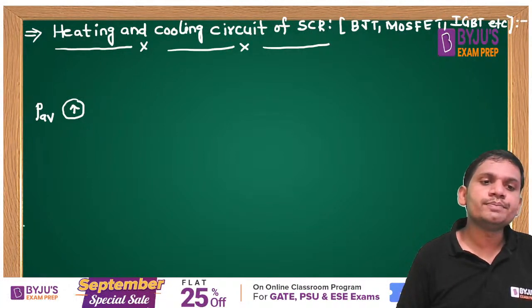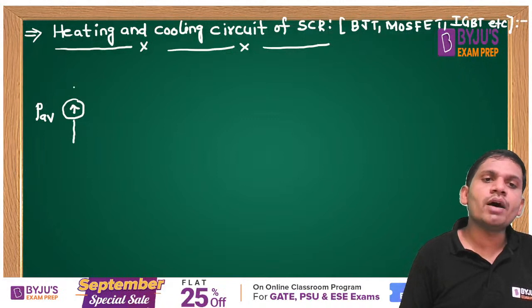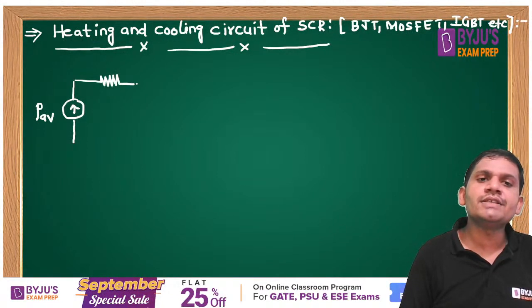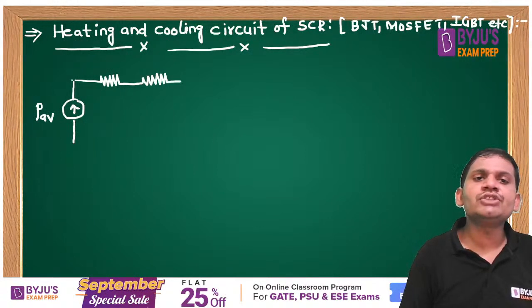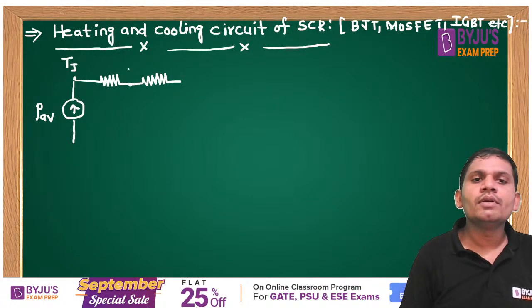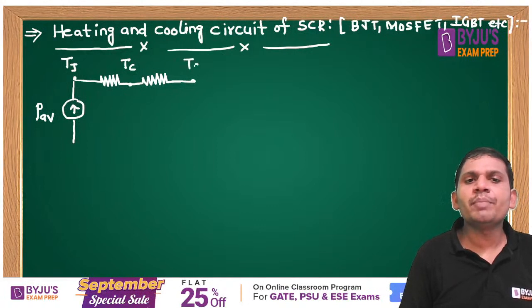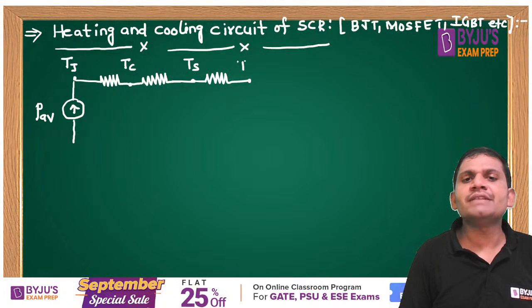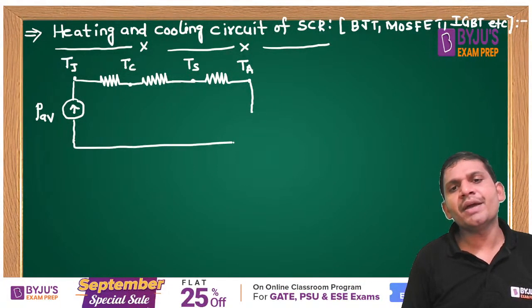Yes, friends. Here this is the average power loss. This is theta JC. This is the junction, and the junction temperature is Tj. The casing temperature is Tc. The sink temperature is Ts. The ambient temperature is Ta.